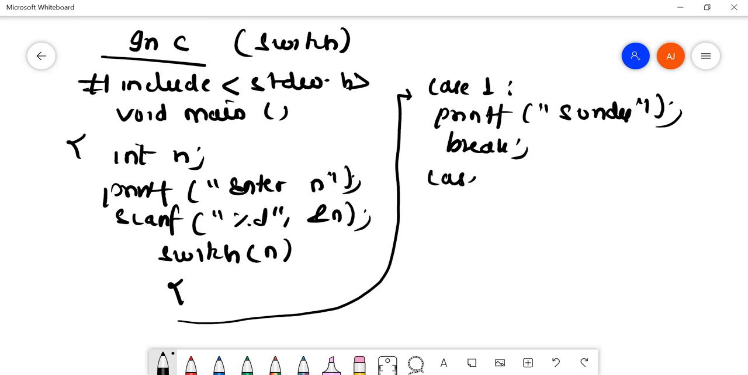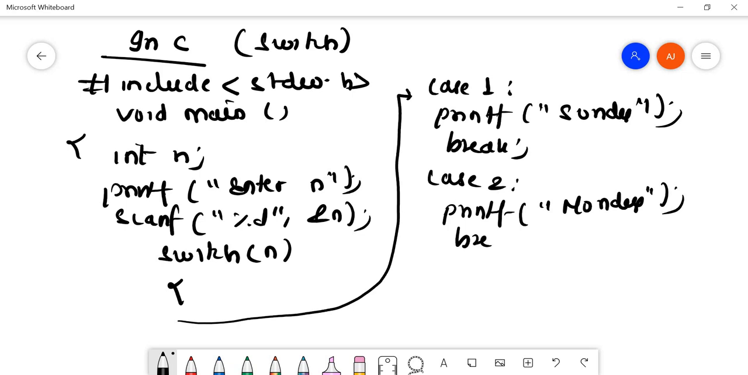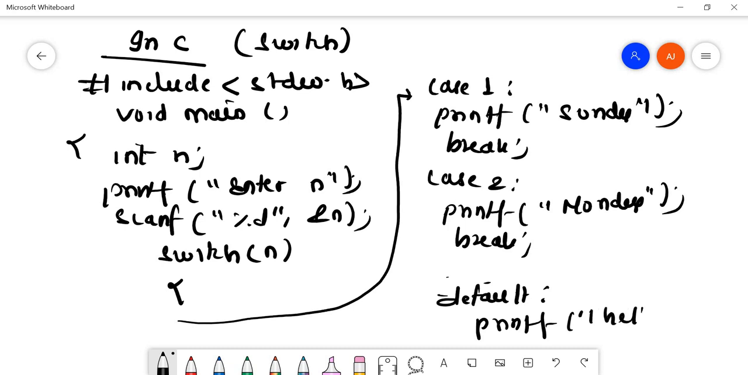Again, if the value of n is 2, we have to printf Monday, and we'll break. Similarly, case 3, case 4, case 5, case 6, case 7. So case 7 becomes Saturday, and we'll break. And finally at the end we'll write a default statement. The default statement will print anything, suppose print hello. So this was the code in C.